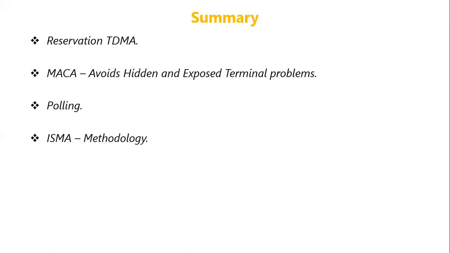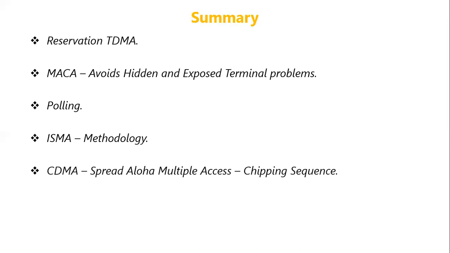Then we discussed ISMA, idle sense multiple access technique, where the base station will communicate with the mobile station using either a busy or an idle tone. Whenever the busy tone is heard, the mobile station will not communicate back to the base station. But once the busy tone stops, the mobile stations will start sending data to the base station. Again, whenever there is a collision, the base station will send a busy tone. So whenever there is a busy tone, the mobile stations will understand that there is a collision and they will stop transmitting.